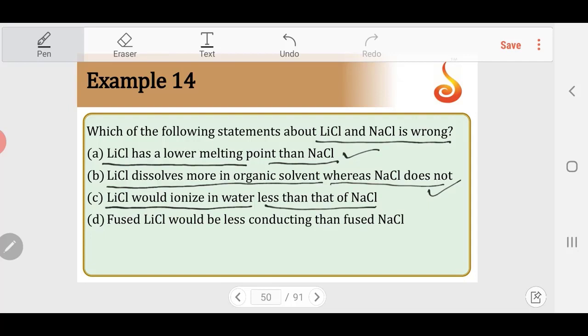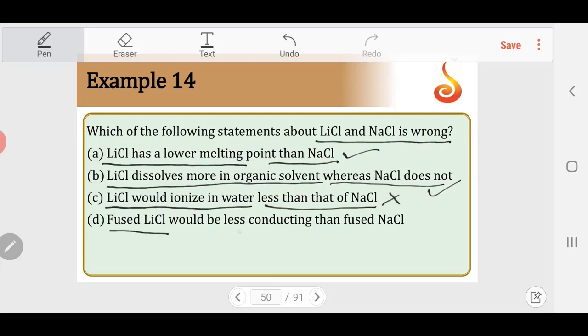Though the degree of covalency is more, the hydration of lithium ion is more than sodium ion. Hydration enthalpy of lithium is much higher than Na plus hydration enthalpy. Cl minus is a common ion. Because of higher hydration energy, the lithium chloride would also equally dissociate in water as that of NaCl. Because hydration energy is more than lattice energy for both of them, both will have higher solubility in water. So this is the wrong statement.